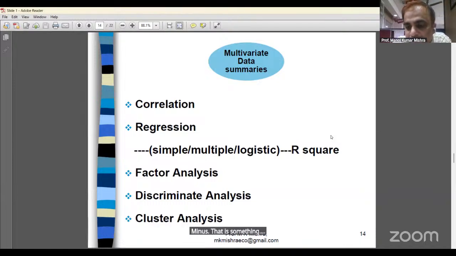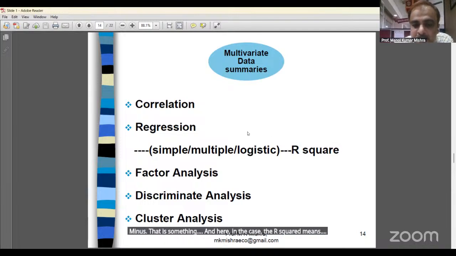The direction is minus. In the case of R square, suppose we make a demand function where the independent variables are the price of the product, advertisement expenditure, and consumer's income, and the dependent variable is the demand of the product. R square comes to 0.8, which means 80%. So 80% of the change in demand is due to only these 3. When the value of R square is high, we consider the model fit. When it is low, we consider the model not fit.